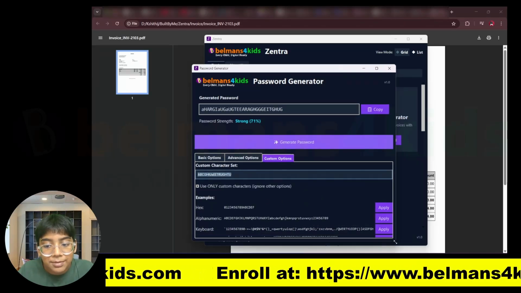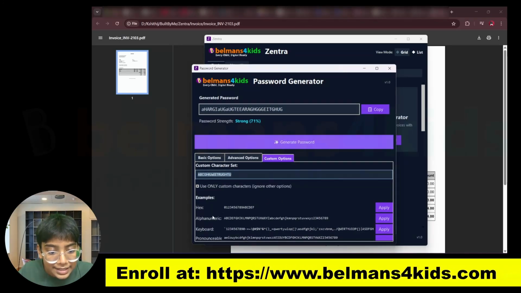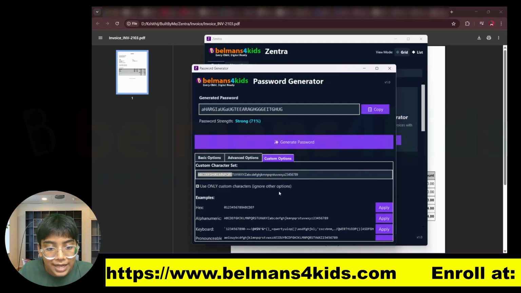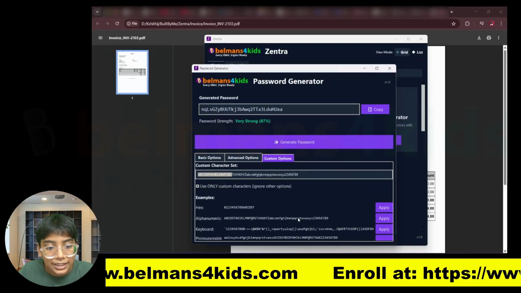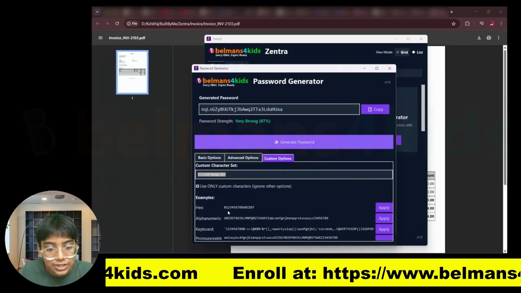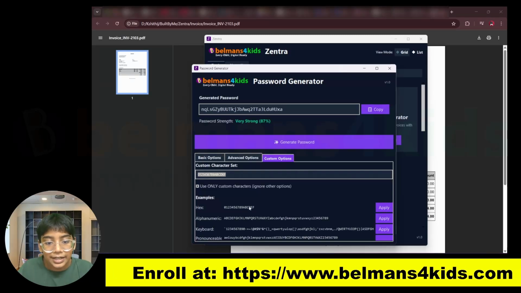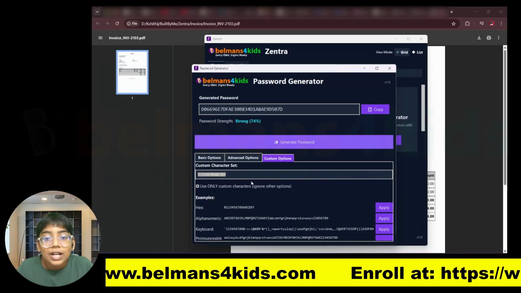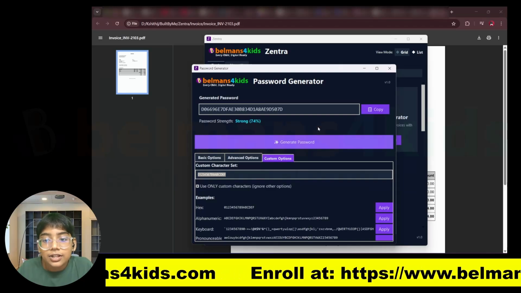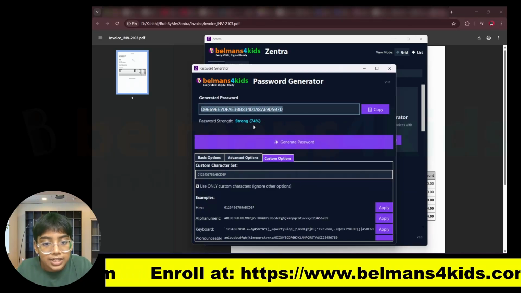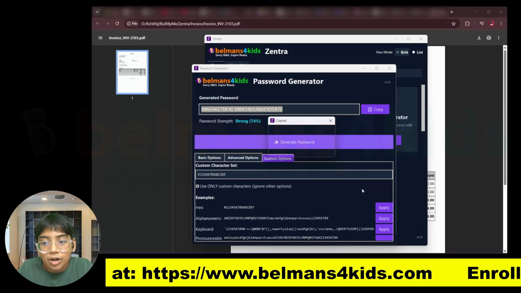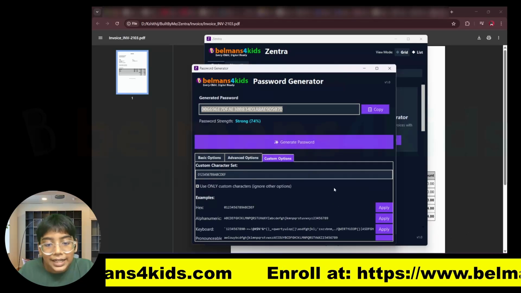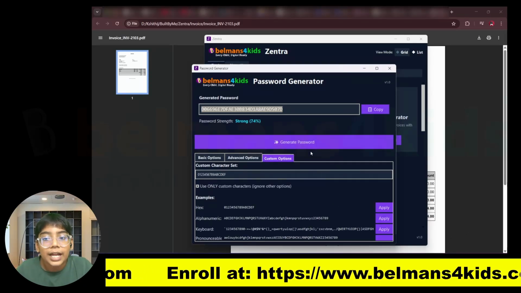There are even some examples over here like hex and alphanumeric, and you can just apply that over here, or just hex, which is 1 2 3 4 5 6 7 8 9, and then A B C D E F, just like this. After you're done generating your password, you can either select it and copy it, or you can press on copy over here, just like that. Now it has been copied to my clipboard and I can use it wherever I want.